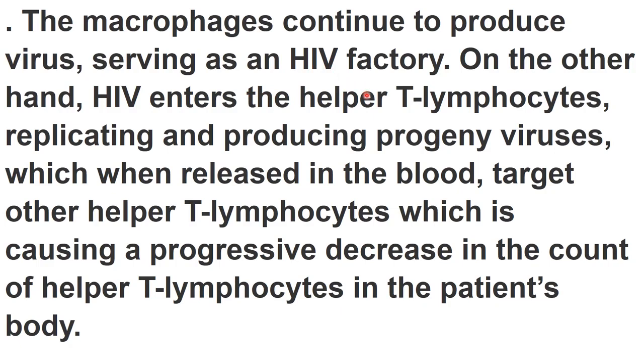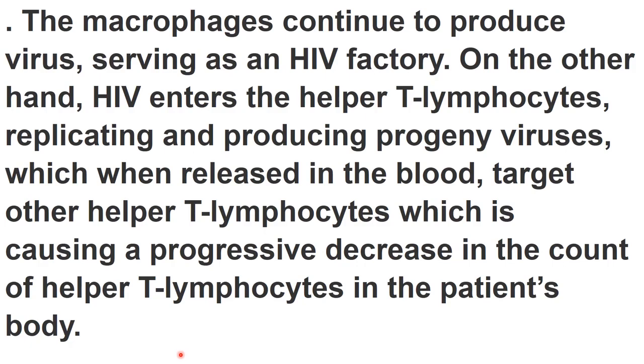After multiplying inside the macrophages, these HIV viruses also enter inside the helper T lymphocytes, helper T cells, okay, and also replicate there and produce the progeny viruses, which when released in the blood target other helper T lymphocytes, causing a progressive decrease in the count of helper T lymphocytes in the patient's body.